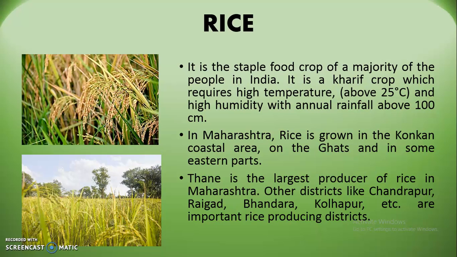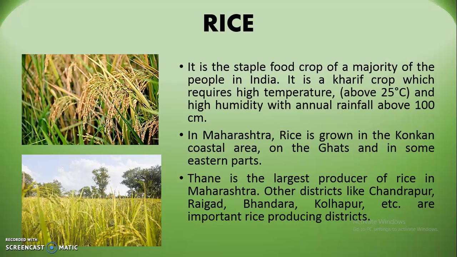So rice is a staple food of much of the population, especially in the eastern side of India, and this requires a high temperature and humidity along with rainfall of over 100 centimeters. In Maharashtra, rice is grown in the Konkan coastal area, on the Ghats and some eastern parts. Thane is the largest producer of rice in Maharashtra.